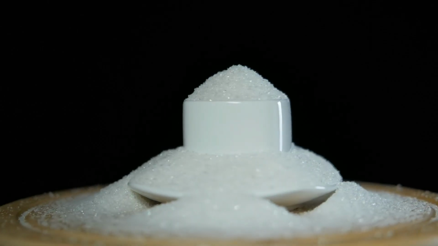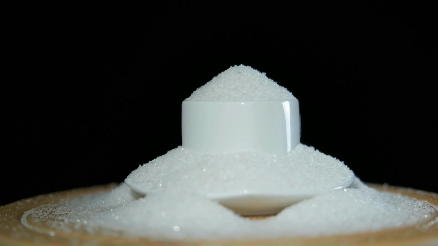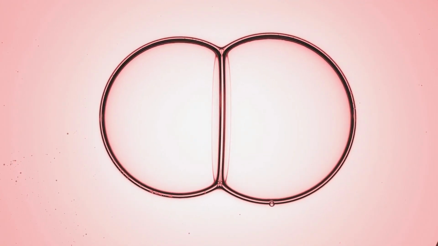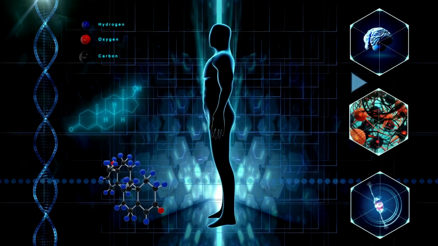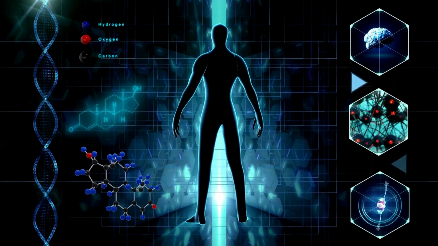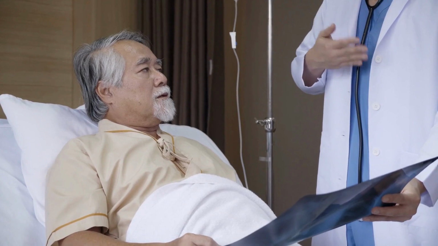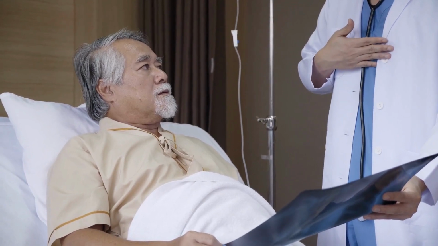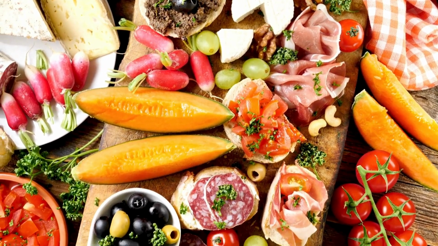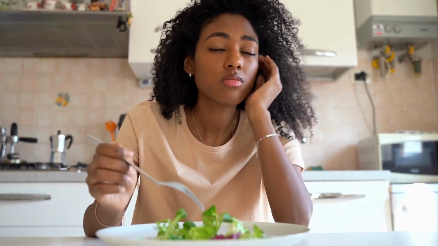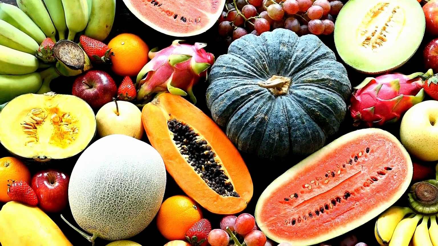Sugar, particularly sucrose, which is the common table sugar, is composed of two molecules, glucose and fructose. Glucose is a vital source of energy for the body, supporting various bodily processes. However, excessive consumption of glucose can contribute to various health conditions. It's worth noting that the body can produce glucose from fats or proteins, even if it's not consumed through the diet. Fructose, on the other hand, is different.